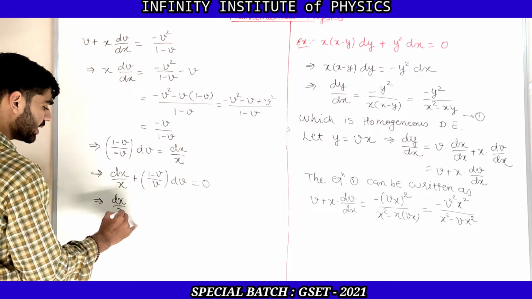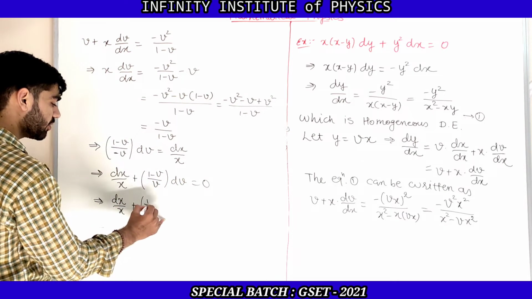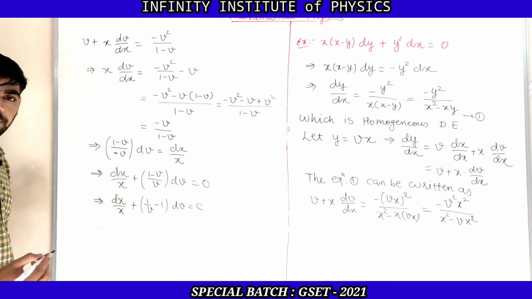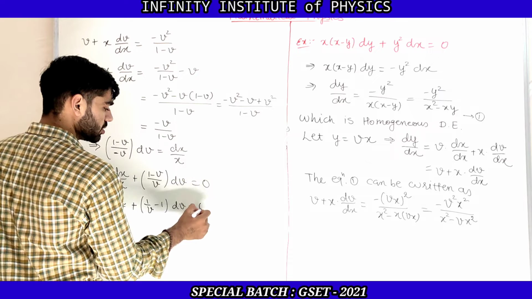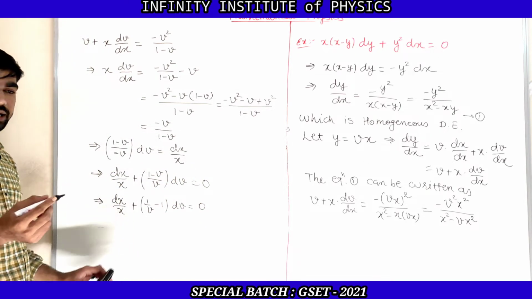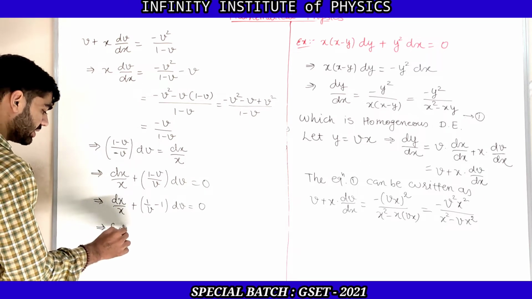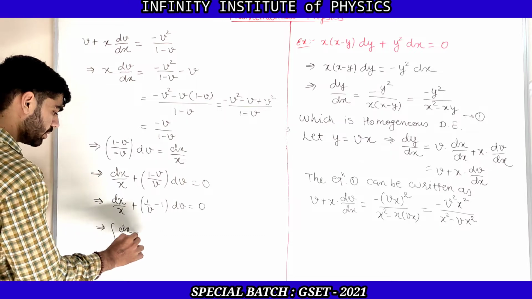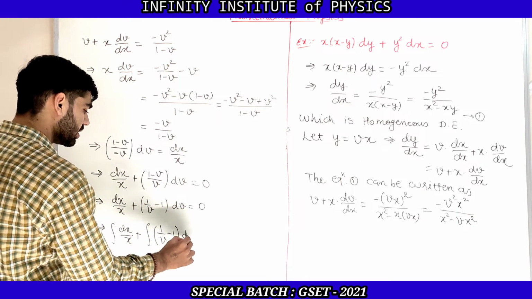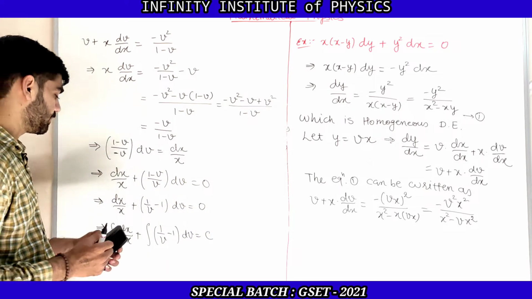So it is dx by x. Now let us give that v to that particular term, then it will be 1 upon v minus 1 dv is equal to, sorry 0, not c, because we have not done integration yet. Now let us do integration on both the sides. So this will be integration dx upon x plus integration 1 upon v minus 1 dv, and now integration of 0, that is c.